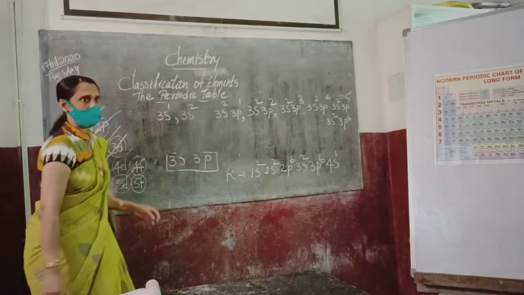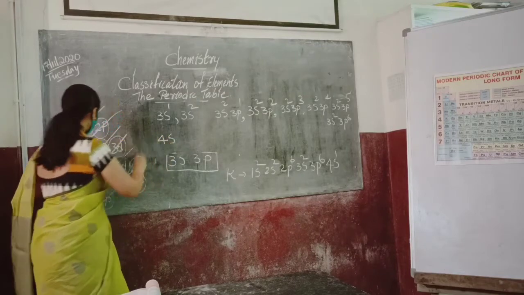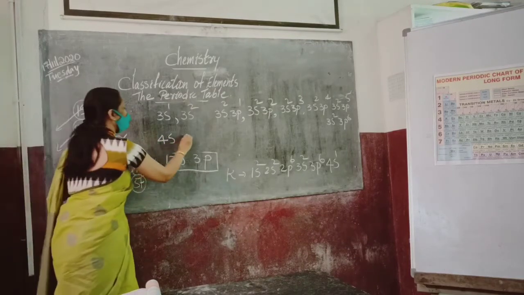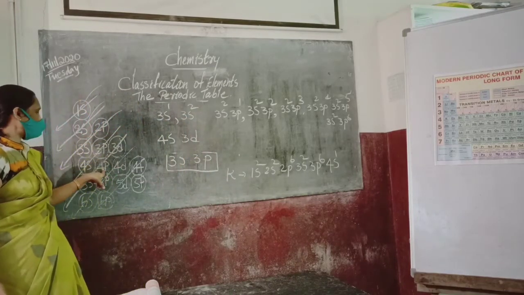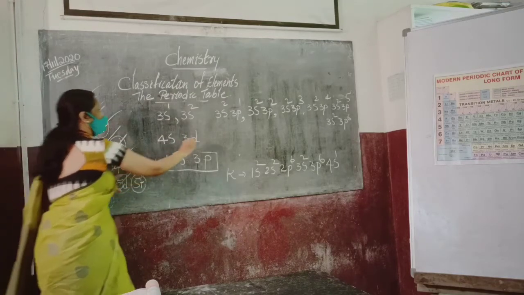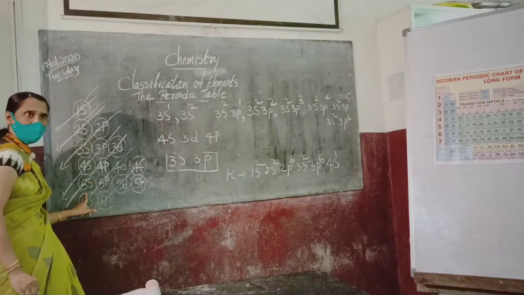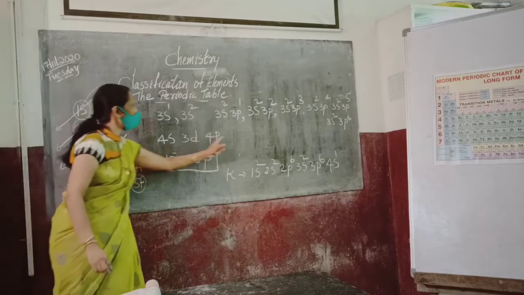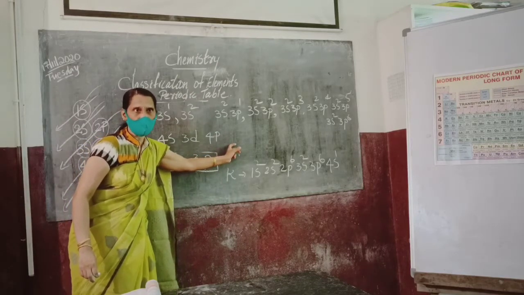Let us discuss it. So see, after 4s, where will the electron enter? 3d. 4s, 3d. Yes, after 3d it will enter into 4p. Right, 4p. After 4p, the electron will enter into 5s. So will 5s be written with the fourth period? No, we won't write it with the fourth period.